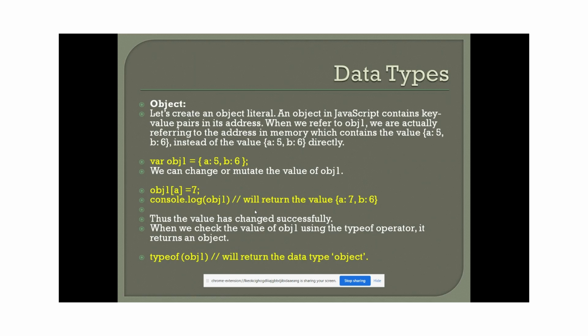As I already told, an object is created with key-value pairs, like variable declarations in Java. We can declare it as an object, and we can also use the new operator, so it is treated as an object. What is the type of an object? The typeof will return object only.